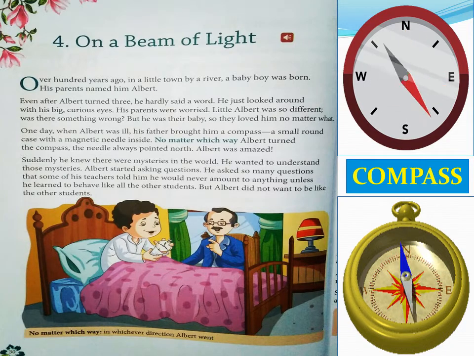They were worried. But Albert was, interestingly, very curiously looking at everything around him. Curious means with a lot of interest. He was observing everything around him very interestedly. So parents were worried about him a lot. But even then, Albert was their son. He might be dumb. He might not understand things. Still, because he was their baby, they loved him a lot.